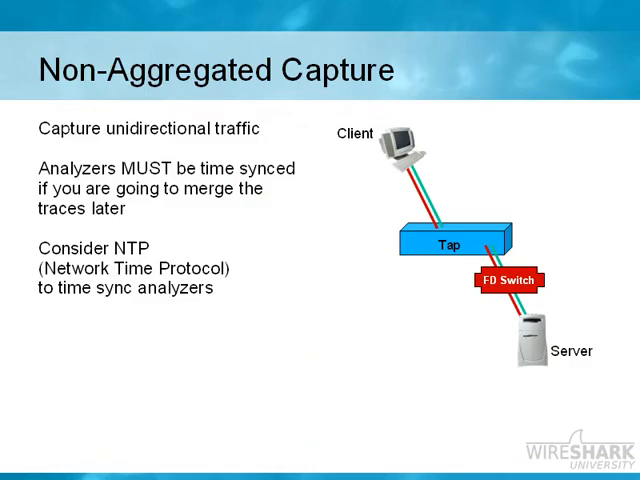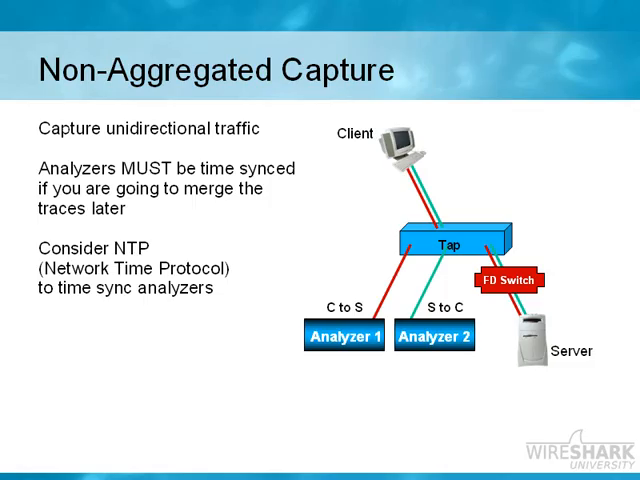So here we have a server that connects through a full duplex switch, and the client would normally connect directly into that full duplex switch as well. But we've placed a full duplex tap along the client's path. Now this is a non-aggregated tap, which means that it's not going to send the transmit and receive channel information down simultaneously to a single device plugged in. Instead, it's going to have two connections, and you're going to have to connect two analyzers to the tap.